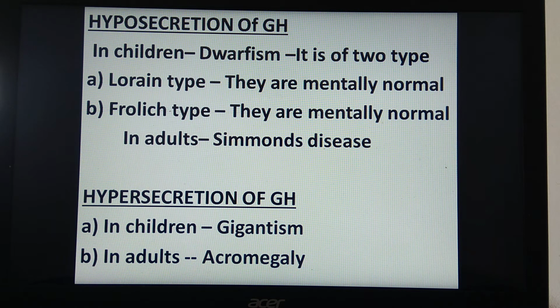In case of adults, this hyposecretion leads to Simmonds disease. So what are the characters of dwarfism? In case of dwarfism, stunted physical growth is there. So the height of the individual is less. Okay, so this is for pituitary dwarfism. Then hypersecretion of the growth hormone means more secretion of growth hormone. In case of children it leads to a condition called gigantism. And if hypersecretion of growth hormone occurs in an adult after attaining maturity, the condition is called acromegaly.